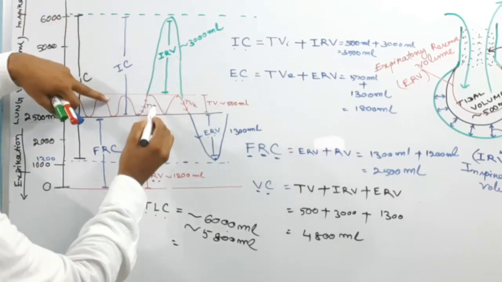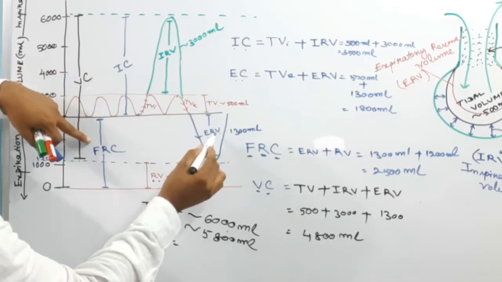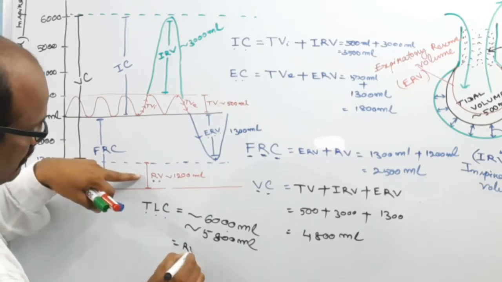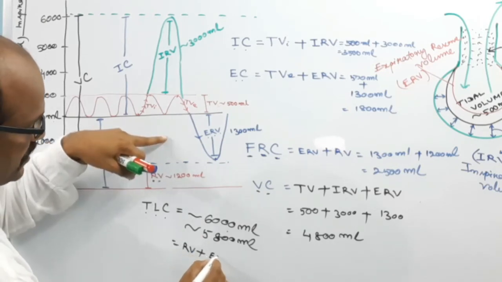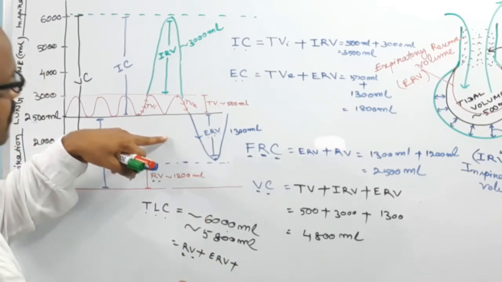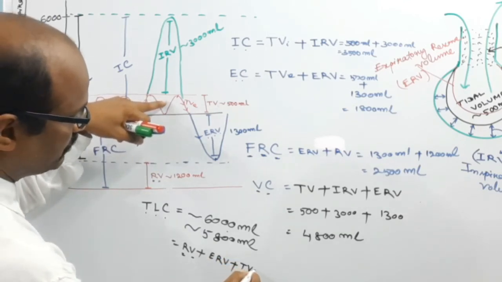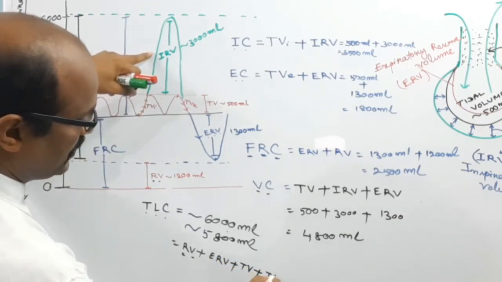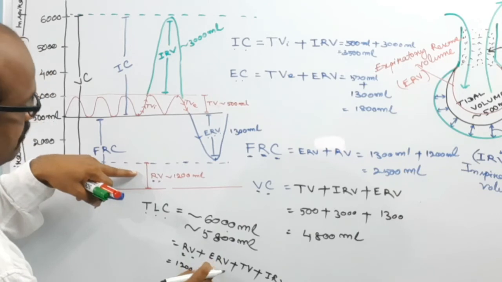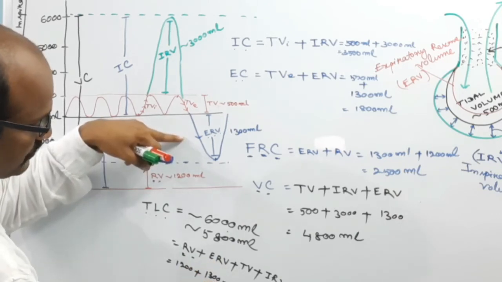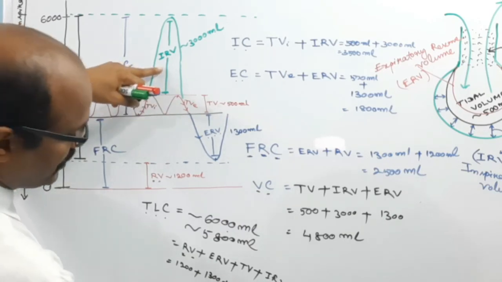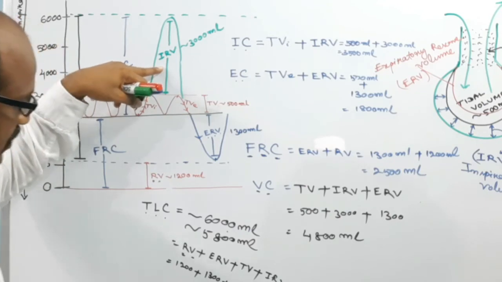So total lung capacity means inspiratory reserve volume, tidal volume and expiratory reserve volume, as well as the residual volume. So residual volume 1200 plus expiratory reserve volume 1300 plus tidal volume 500 plus inspiratory reserve volume 3000.